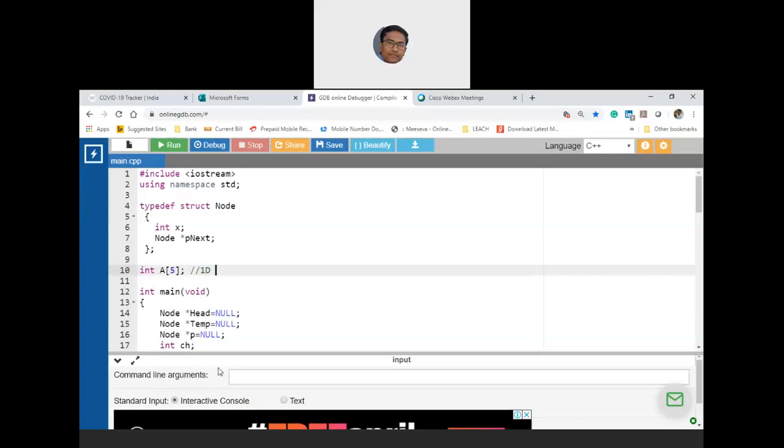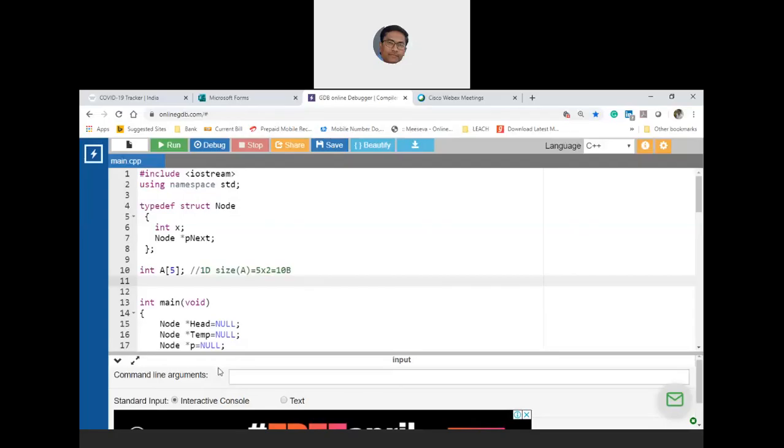This is the syntax of declaring a 1D array in order to store consecutively a total of 5 records, with the size of each record theoretically 2 bytes. That means the size of A is nothing but 5 into 2, which is 10 bytes. Is my voice audible? Yes, sir. Okay, good. So what I have written is correct? Line number 10?